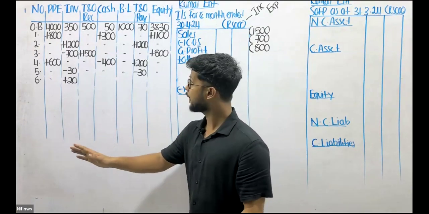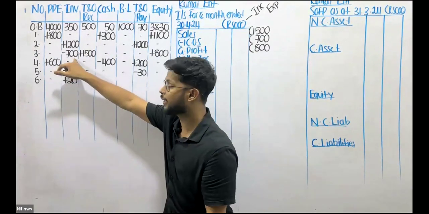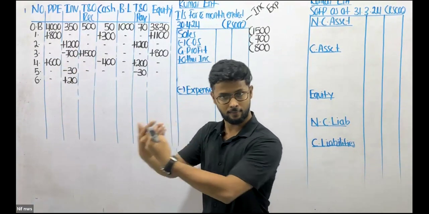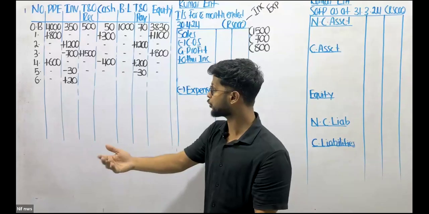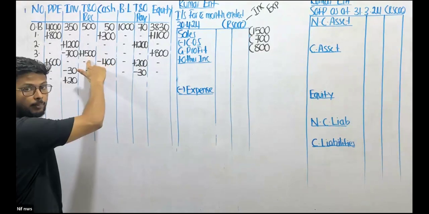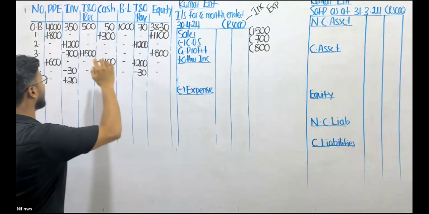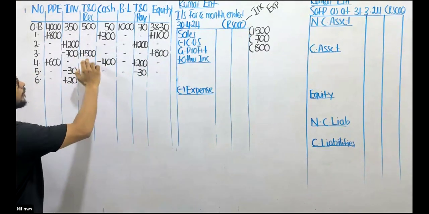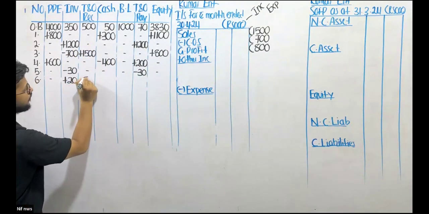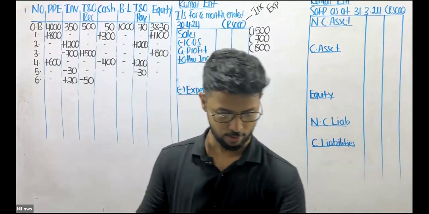So when I sell, inventory goes out, so I decrease my inventory. When the sold goods are returned, the inventory comes back in. So what am I supposed to do? I should increase my inventory. And when we sell, what do we do to the trade receivable? I increase my trade receivable. Why? Because now the customer should pay me. Now, if the goods are getting returned, I should reduce the trade receivable back. So let me reduce it by 50, the sales value, because trade receivable is valued at sales.